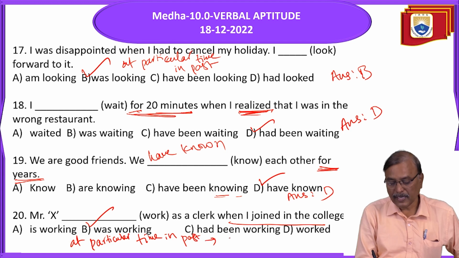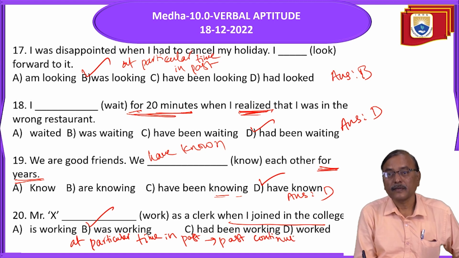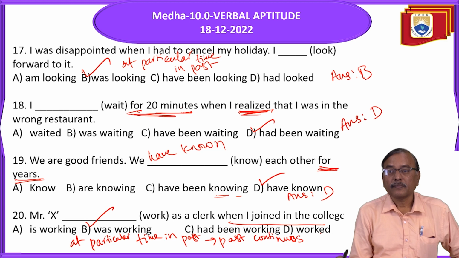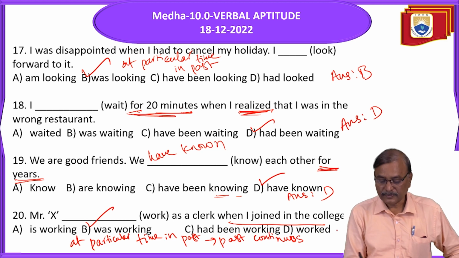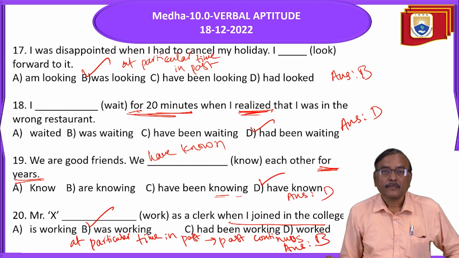What is that? Past continuous. Okay? So the answer is B.